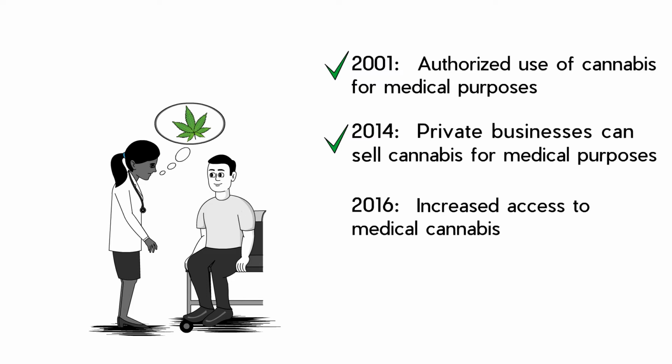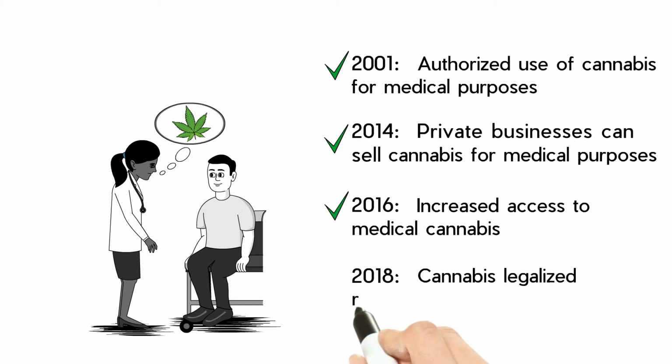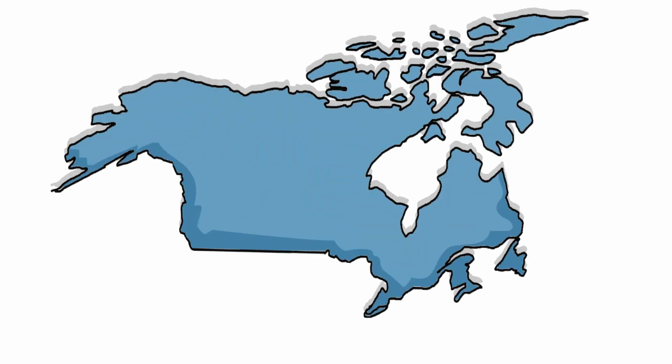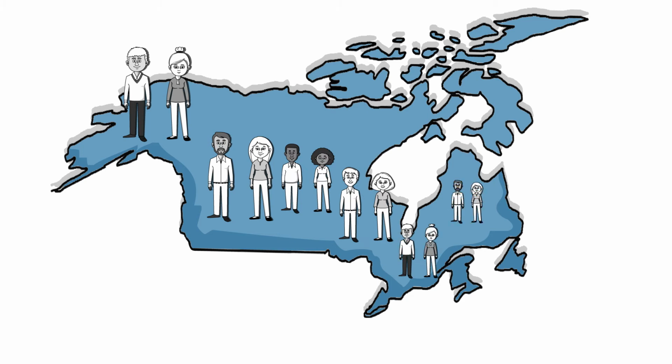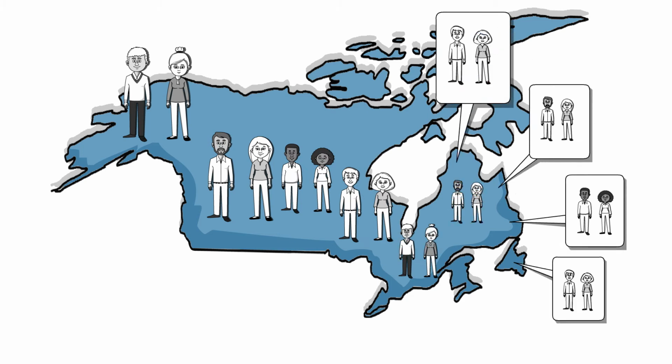Access to cannabis increased further, and it became available to more and more patients. Then, in 2018, the Cannabis Act was passed, which legalized the use of cannabis for both medical and recreational purposes. By September 2018, more than 300,000 Canadians had registered with licensed producers of medical cannabis.